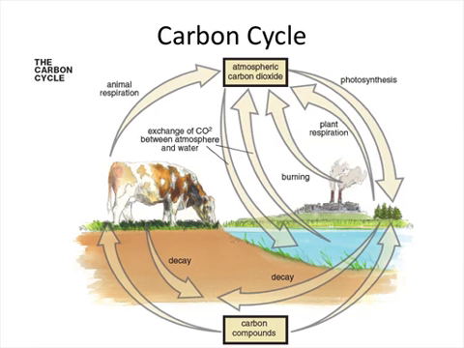And then there's what's available in the atmosphere. And currently we're putting more into the atmosphere than what should be there. And this is what's referred to as global warming, greenhouse gases. You can also see, like I said before, animals and plants are putting CO2 back into the atmosphere. And so it's important for us to find clean methods for running our industry and our cars that aren't returning carbon dioxide to the atmosphere and taking it out of the ground. We want to keep what's there in the ground.